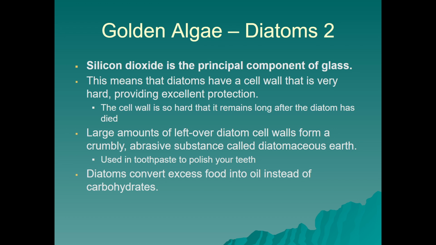The cell wall is actually so hard that it remains, kind of like a skeleton, way longer than the diatom living within it will last. So large amounts of that leftover diatom cell wall, the silicon dioxide, can crumble and form an abrasive substance we call diatomaceous earth. That's used in grinding and polishing. For example, it's used in toothpaste to polish your teeth. Diatoms are also able to convert excess food into oil instead of carbohydrates, so there's interest in researching them to see if we can use them to make biofuel.